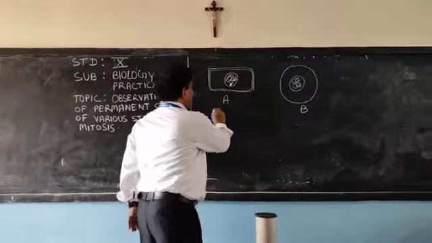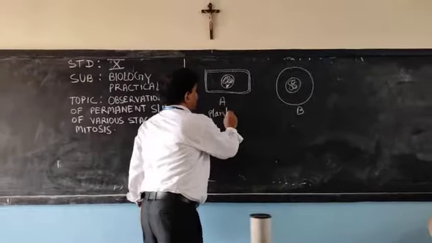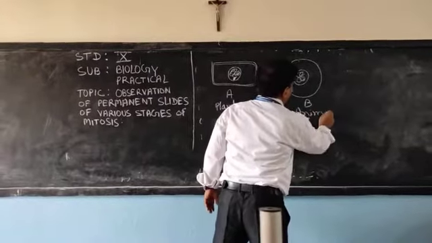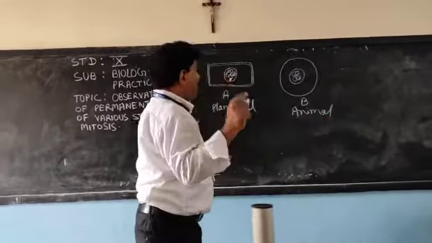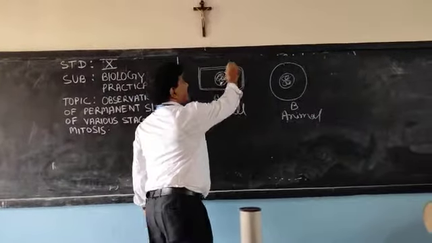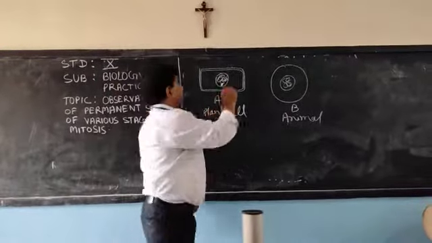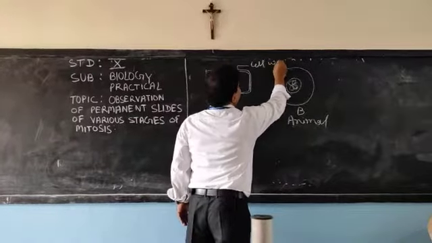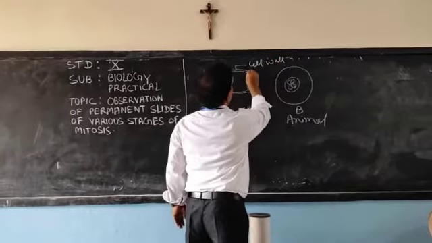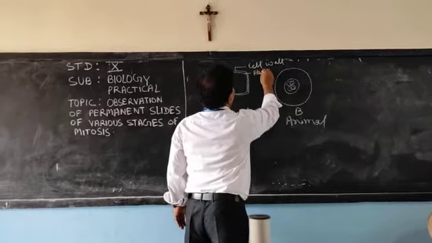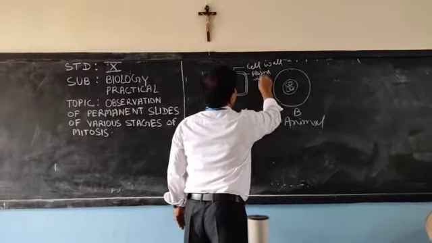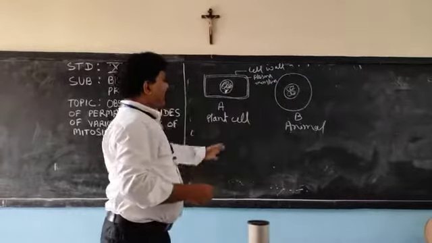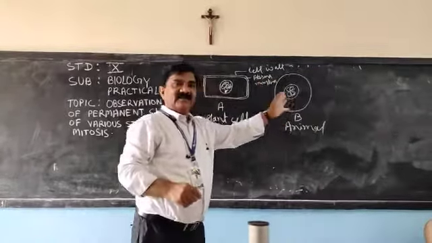This is the plant cell, and this is the animal cell. Why? First, a very important thing, it has two outer coverings, the cell wall and the cell membrane or plasma membrane. So this is a plant cell and this is an animal cell.